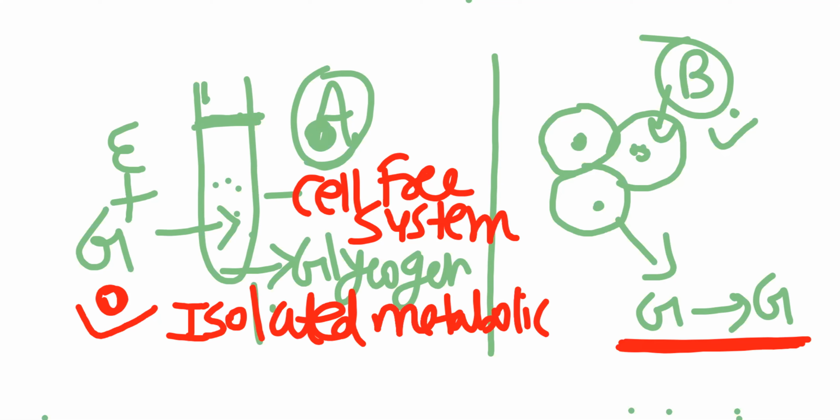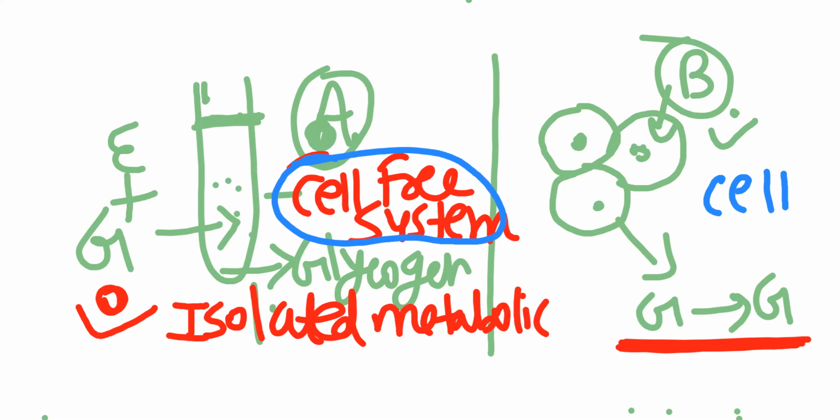That one reaction occurring in the cell, the same reaction we can study in the laboratory, in a test tube. So remember, this individual, separated, single reaction we call an isolated metabolic reaction. It is a cell-free system, and the same reaction also occurs inside the cell of a living organism.